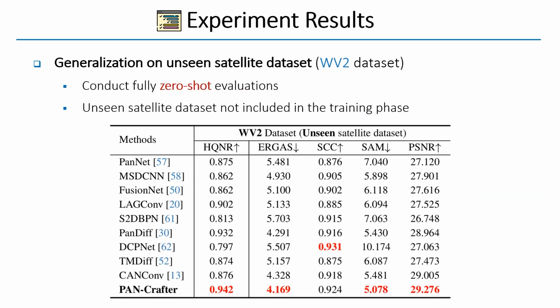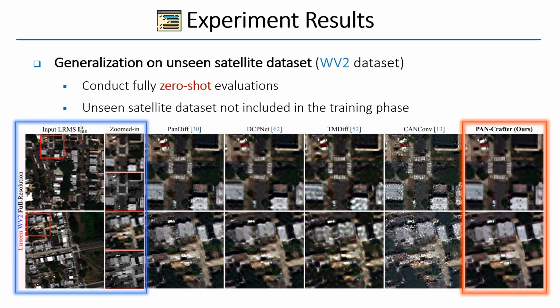To assess the generalization capability of PAN-Crafter, we conduct fully zero-shot evaluations on the WorldView-2 dataset, an unseen satellite dataset not included in the training phase. While existing methods suffer from performance degradation due to domain shifts and sensor variations, PAN-Crafter demonstrates superior generalization ability, achieving the best performance across all key metrics. Our PAN-Crafter produces sharper details with fewer distortions compared to existing methods, demonstrating superior cross-satellite robustness. The strong generalization stems from our modality-consistent alignment strategy, which explicitly mitigates cross-modality misalignment without relying on dataset-specific priors.